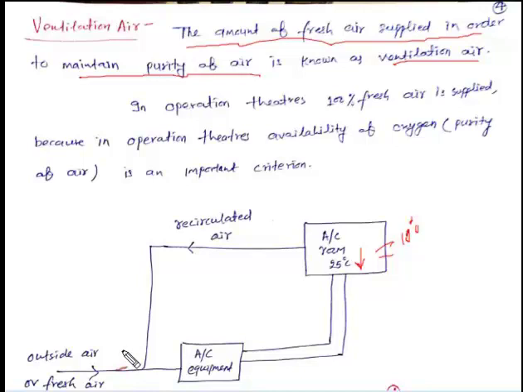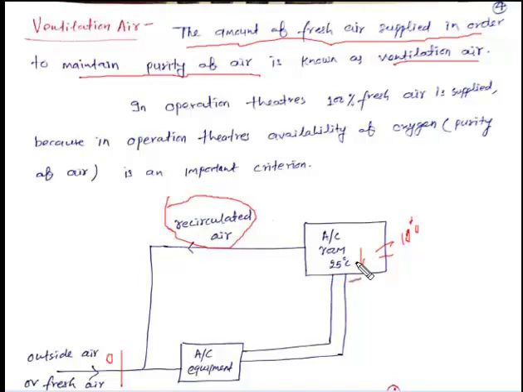It means in this case the fresh air is zero. Always any air conditioning equipment, here this is the air conditioning equipment, passes air which is circulated air through the room. It means the room air always passes through the air conditioning equipment. We never use fresh air to cool the room air. But when we get suffocation, when we get polluted air inside the room, then we need to make